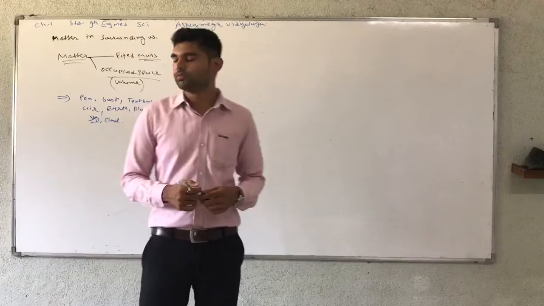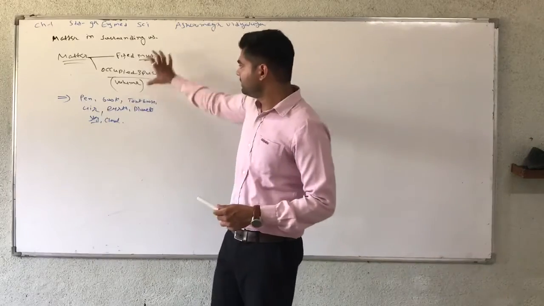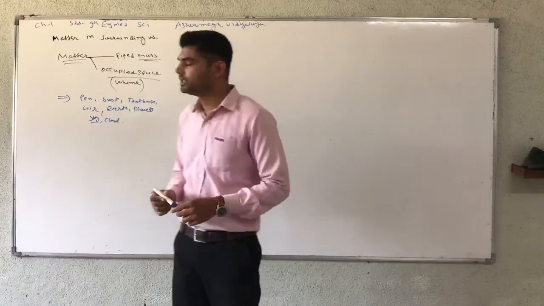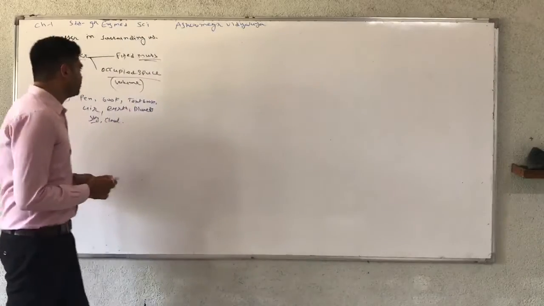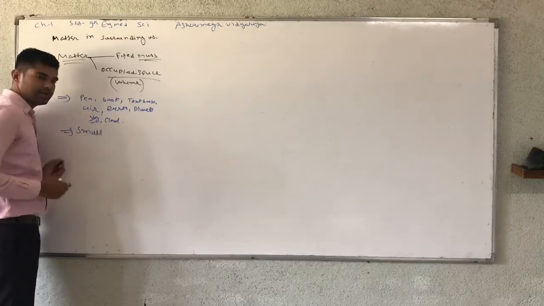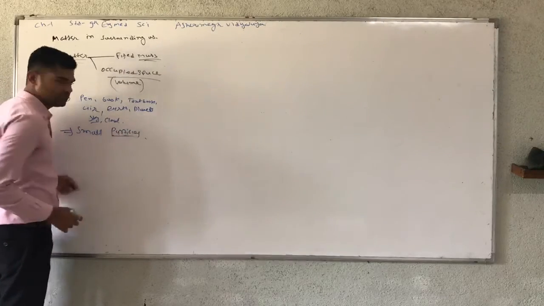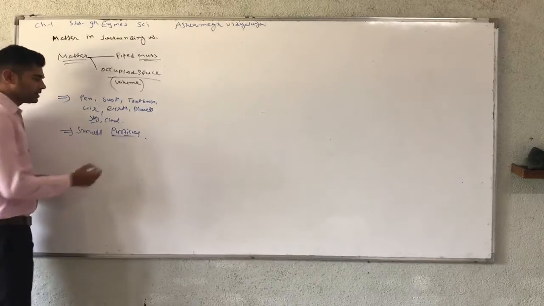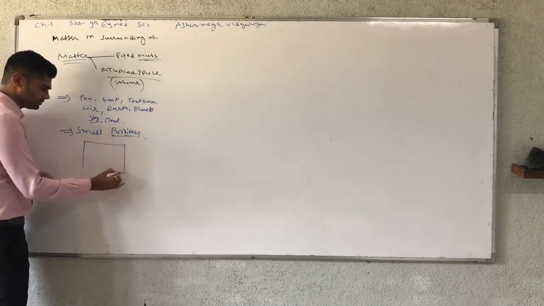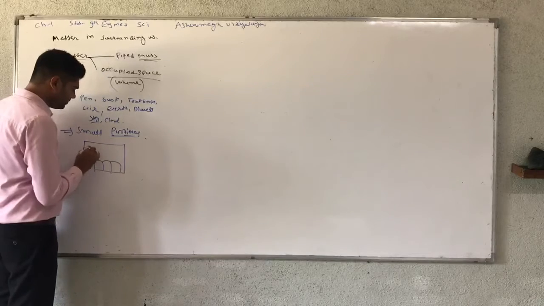Now more information about matter. Matter has fixed mass and volume, and it is also made of tiny particles. We will study particles in detail later in this chapter. For example, a wall is made of a number of bricks.